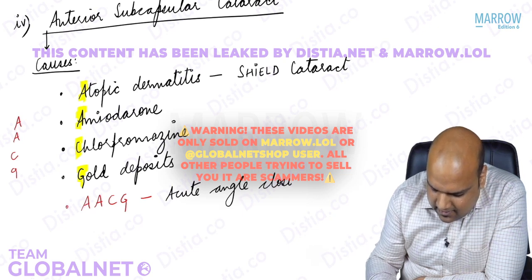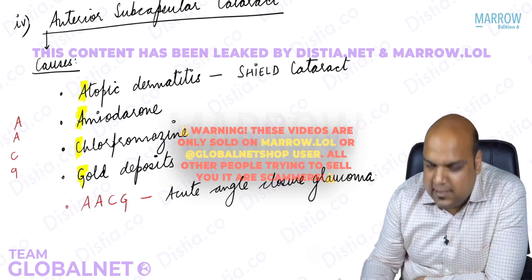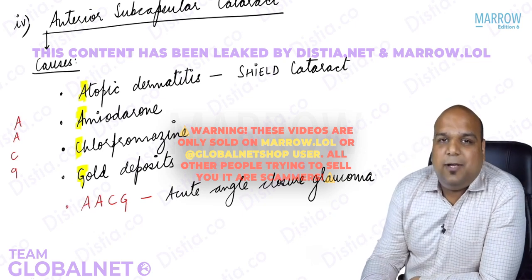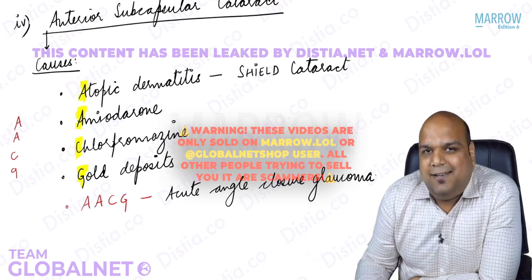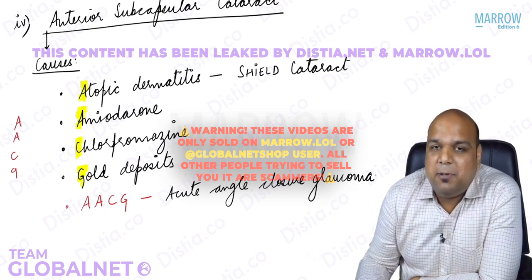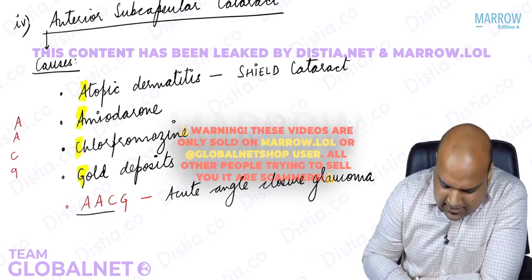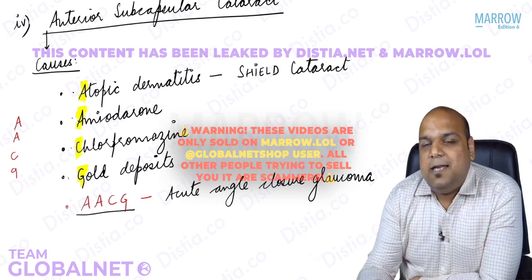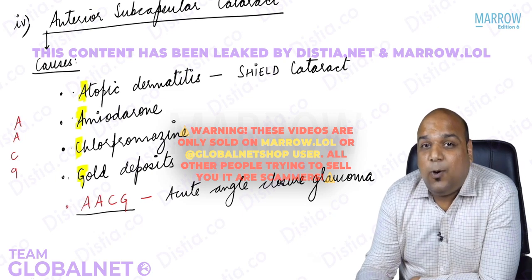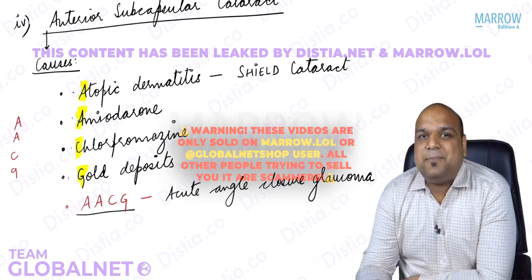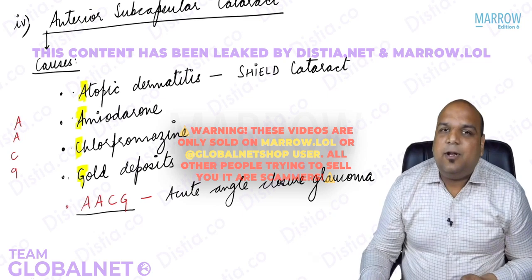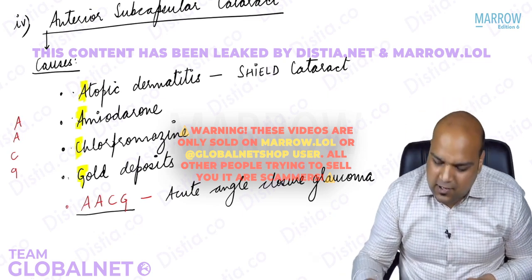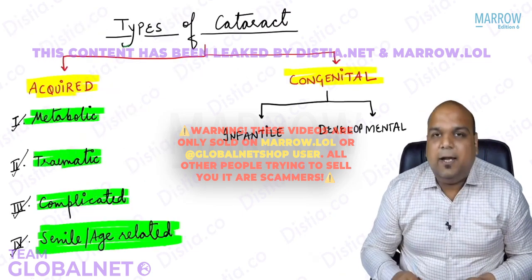angle closure glaucoma. So as far as mnemonics go, guys, I love this mnemonic because there are only 4 letters and those 4 letters are making us remember 5 causes. So AACG itself, and then A for, C for, and G for, everybody. So these are the 5 important causes of anterior subcapsular cataract. And if you realize we are done with our first group of cataract, that is acquired cataract.